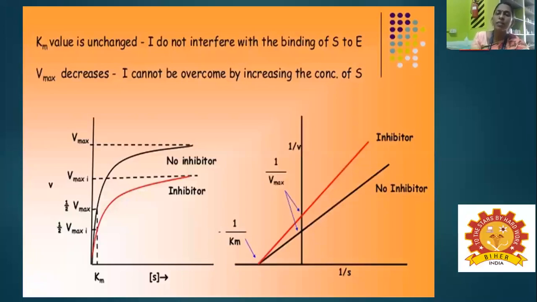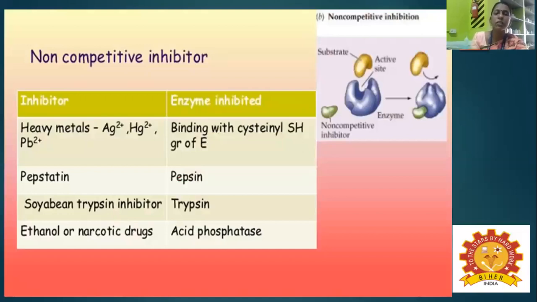So in this case, the Km values are unchanged. The inhibitor does not interfere with the binding of the substrate to the enzyme, and the Vmax decreases, so automatically the inhibition cannot be overcome by increasing the concentration of the substrate. And then non-competitive inhibitors. In this case, the non-competitive inhibitor, the same thing as you see, here, instead of the active site, the inhibitor goes and binds.